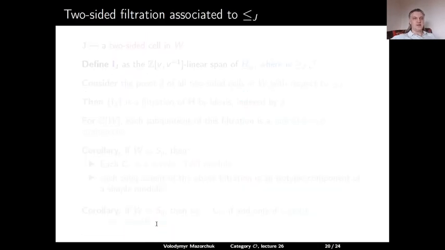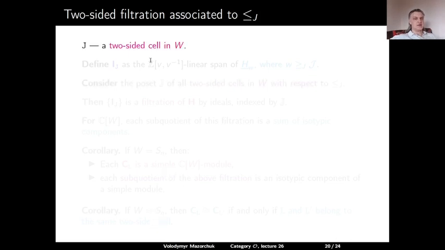We can similarly define two-sided cell modules for two-sided cells and actually refine this to a filtration of the left regular representation of the Hecke algebra by two-sided ideals.